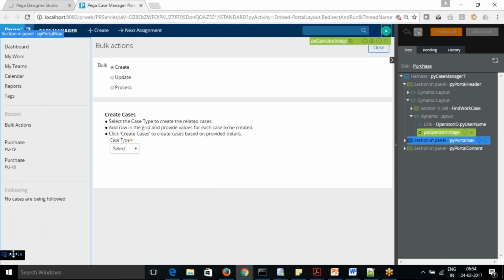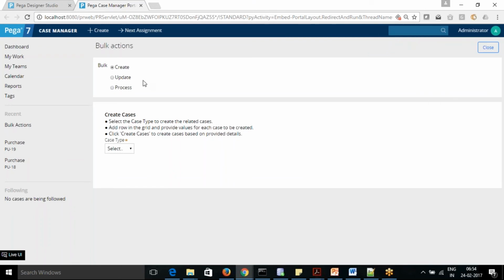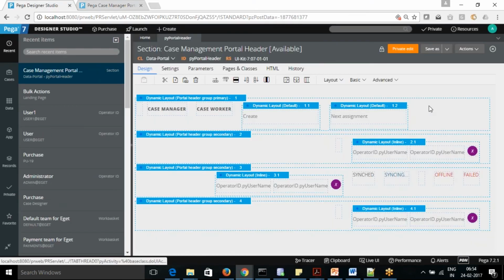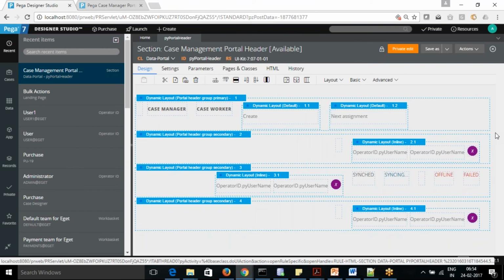Okay. Now what I'm going to do is modify that. Okay, this is that option.